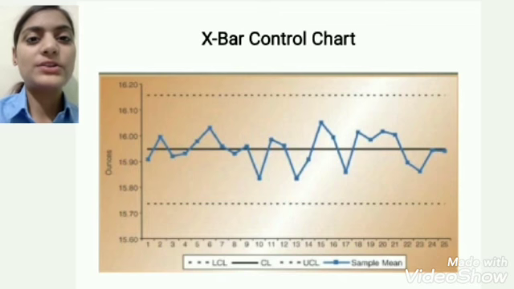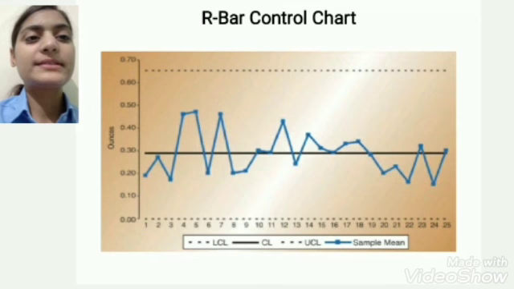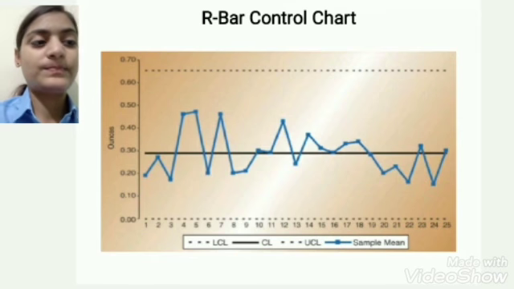Here is what the X bar chart looks like, and this is the graph of the R chart.